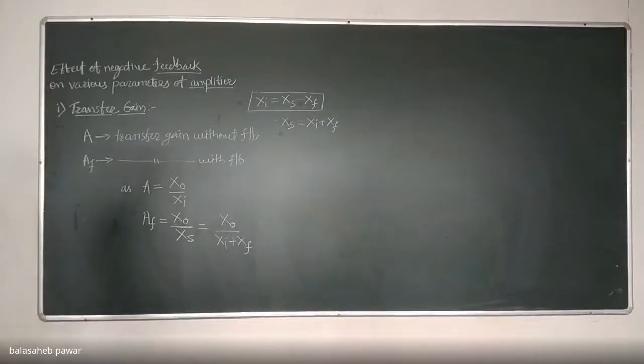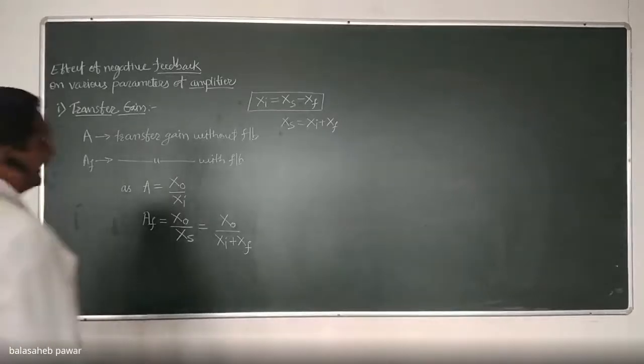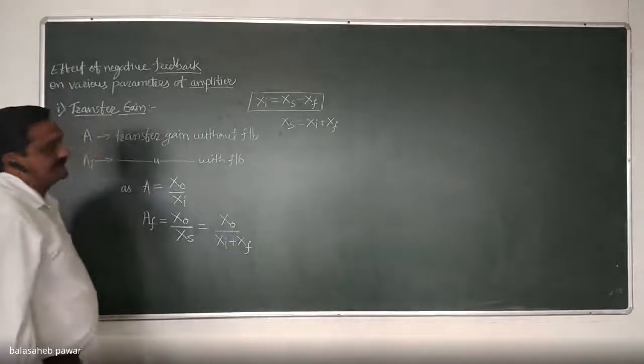Next line, note down: divide numerator and denominator by xi.